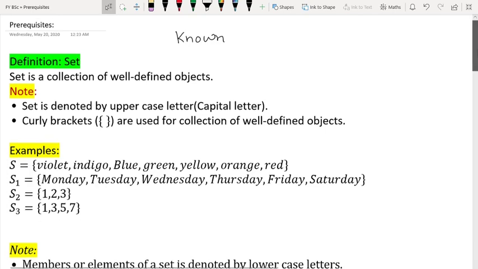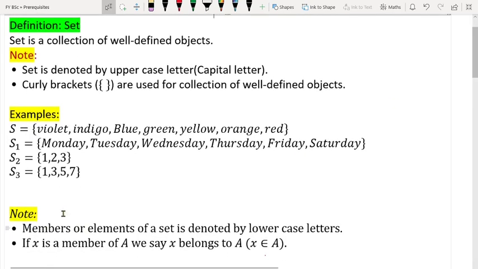Now we will go for a few important notes. The first note is that members or elements of a set are denoted by lowercase letters. But the question is, what is a member or element of a set? In the first example, that is capital S, this violet is a member of S, because it is present in that set. Or you can say green is a member of S, or green is an element of S.